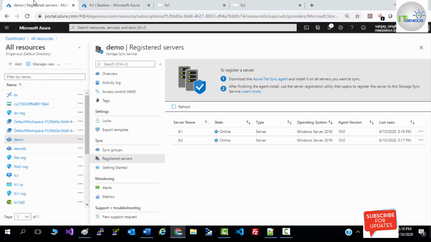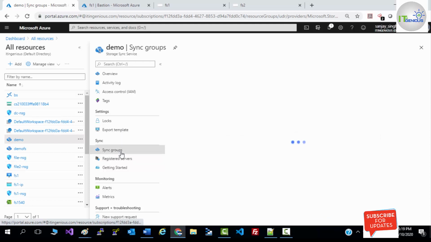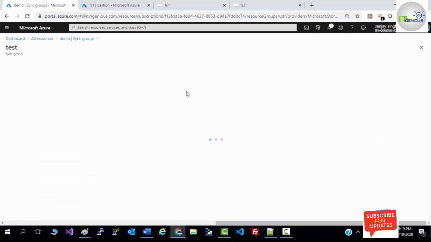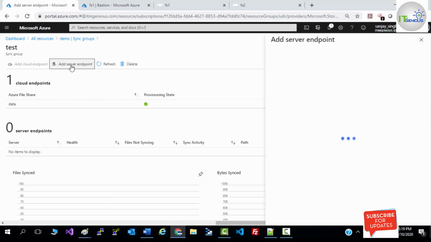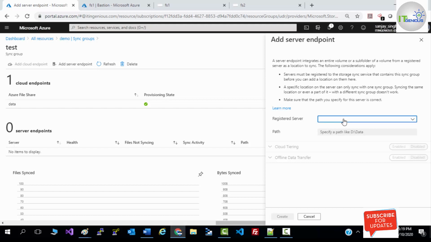Now just go to your File Sync services, go to sync groups, and open your sync group. Here you can see the cloud endpoint is already added. Now we need to add a server endpoint. For that, there is the option add server endpoint. Click on it. Select your registered server. We have two servers here. I'm going to add the FS1 path.